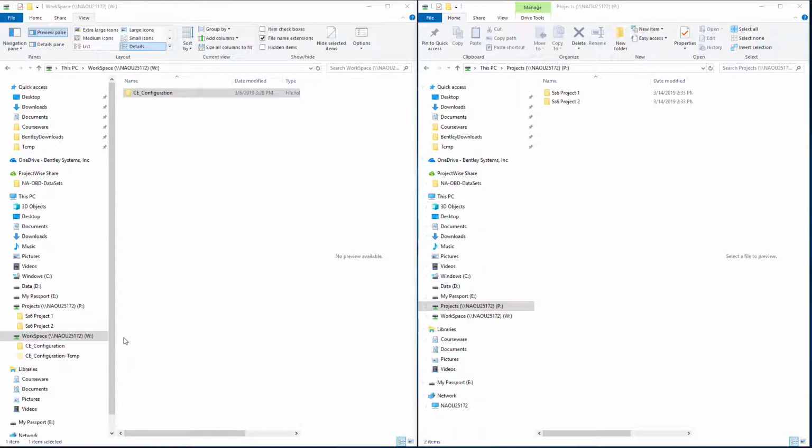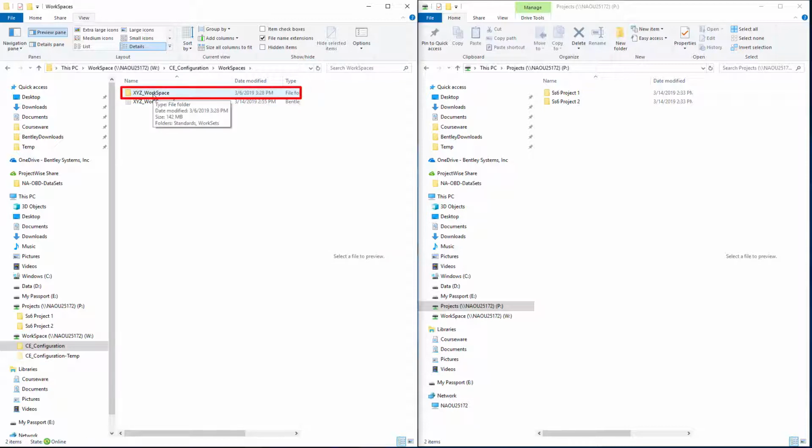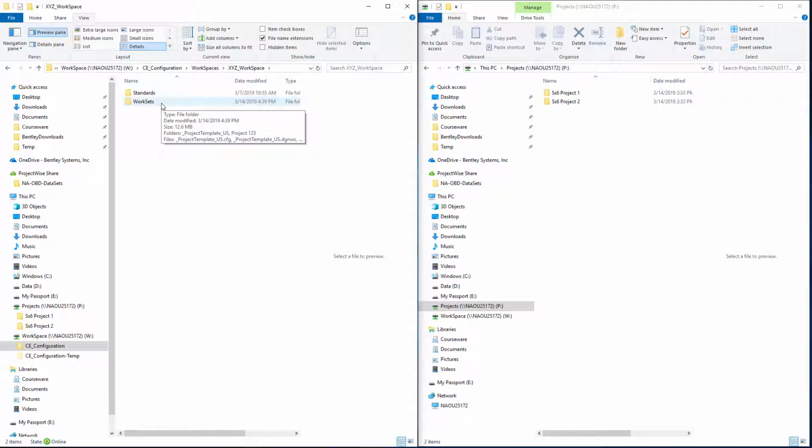So currently we've set up this W drive with the CE configuration. We have our workspace folder here, and we've created the XYZ workspace or our company workspace. And under that is a folder for the standards for the company workspace as well as the worksets themselves. Within that worksets folder are the configuration files for the worksets and then the actual folders that contain all the design files and other data for each workset. And it's these folders that you might potentially want to put somewhere else.